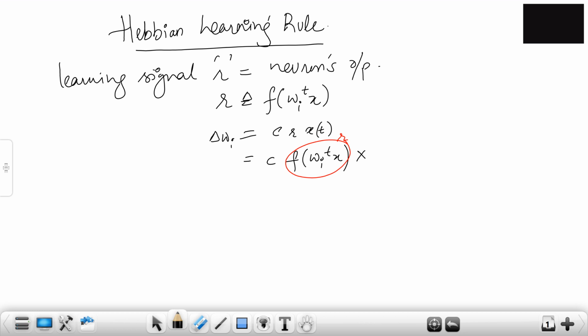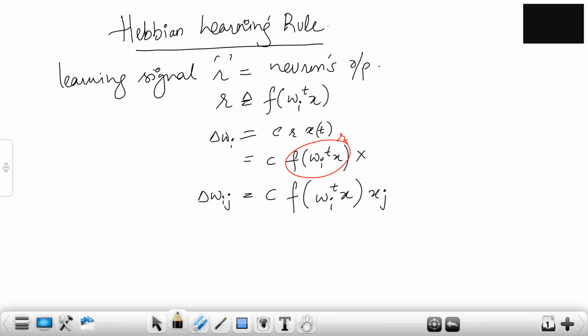I'll just go ahead and change a few things. Now here we're talking about the ith neuron and the jth input. So delta wij will be equal to c f of wi transpose x, and here x will be the jth input of the x vector.